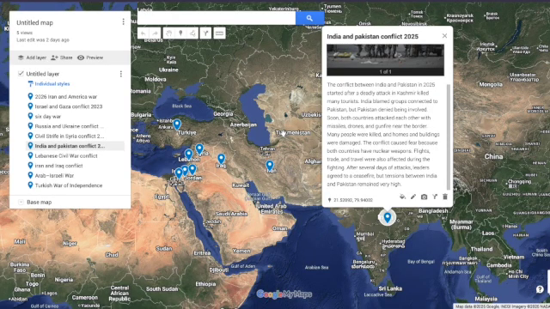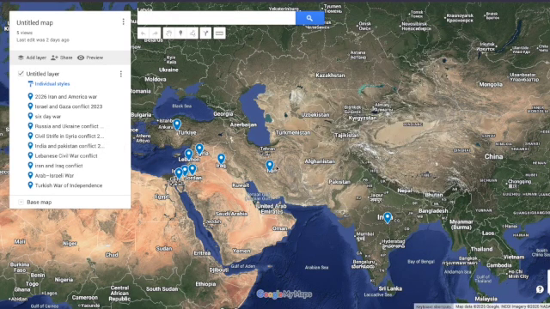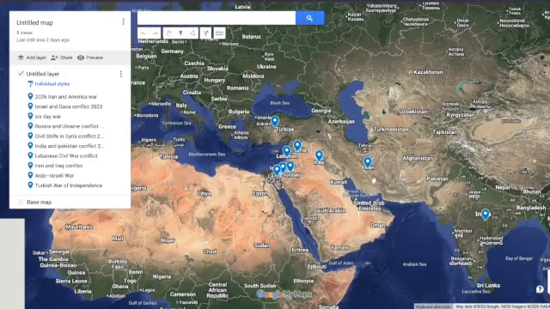Many people were killed, and homes and buildings were damaged. The conflict caused fear because both countries have nuclear weapons. Flights, trade, and travel were also affected during the fighting. After several days of attacks, leaders agreed to a ceasefire, but tensions between India and Pakistan remained very high.